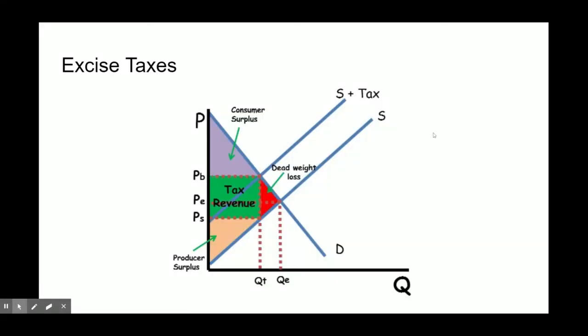So we just talked about taxes and who gets what. But here's the deal. Even though it looks like it's only impacting the suppliers, the reality is the producer surplus and consumer surplus and how much it shrinks very much impacts who bears the incidence of the tax, who is most negatively impacted by it. And basically put, the one whose surplus shrinks the most is the one who bears the incidence. So how do you figure that out? It's all about elasticity. So that's why we waited to learn about something like this until we knew elasticity, because otherwise it doesn't really tell you much about taxes.